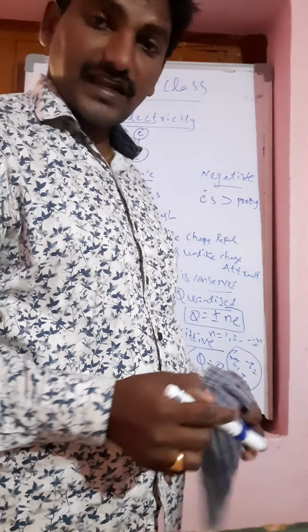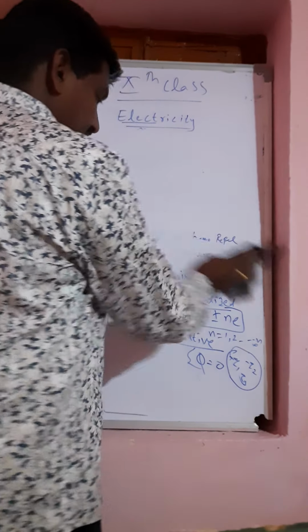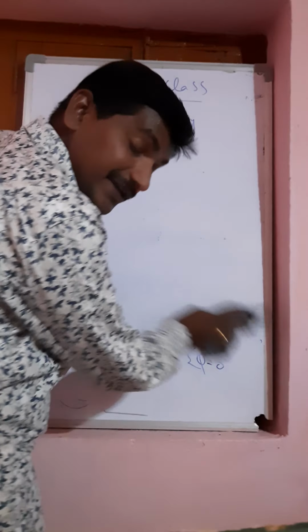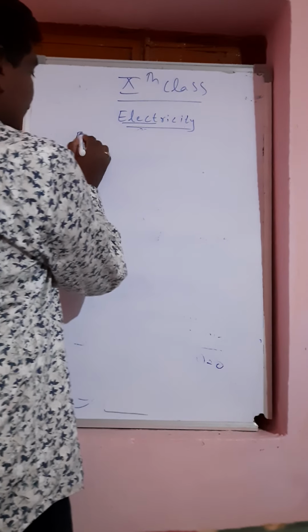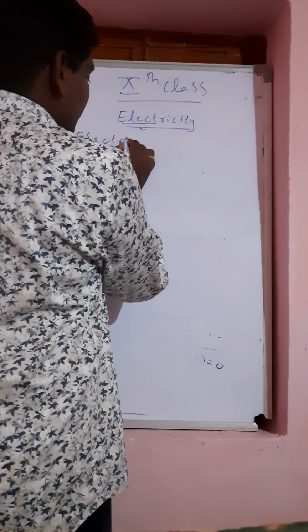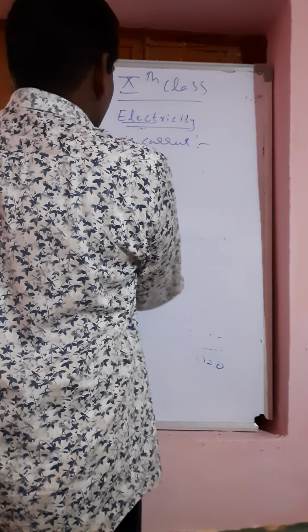Now we will go for the electric current definition. What do you mean by electric current? Electric current is nothing but the flow of charges in unit time.